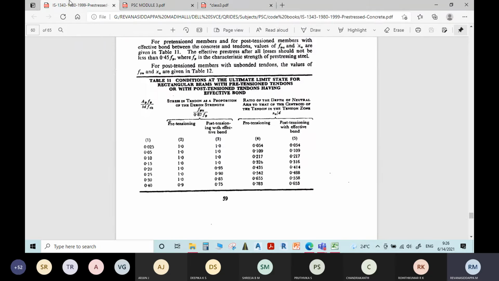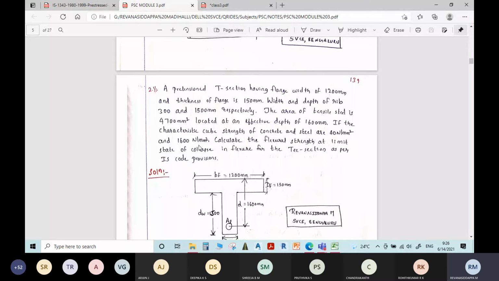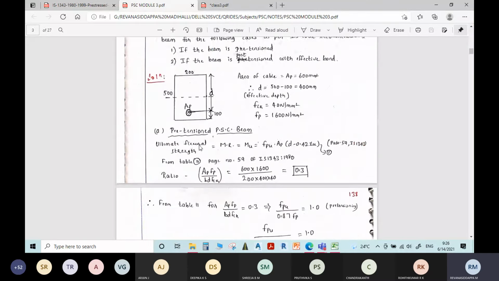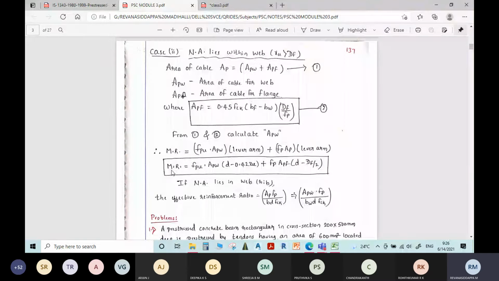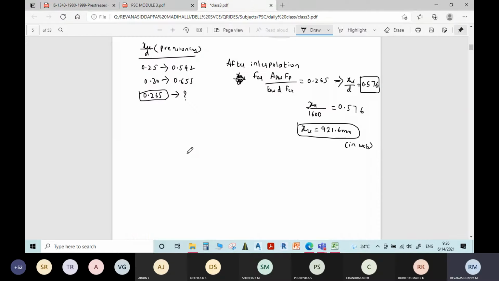Now to find the moment of resistance, we have the formula. We need to remember this formula. This one and this two, this one, two formula you need to remember. Moment of resistance is equal to FPU into APW into (D minus 0.42 XU) plus FP into APF into (D minus DF) divided by 2. This formula you write.